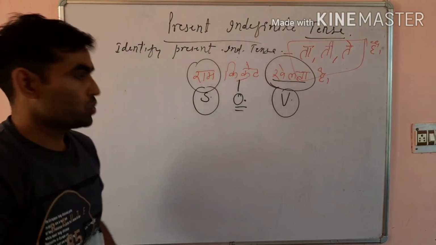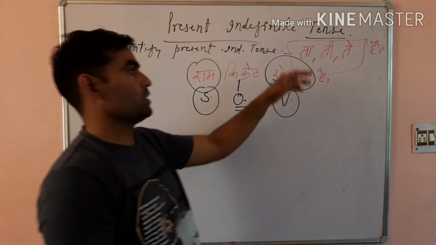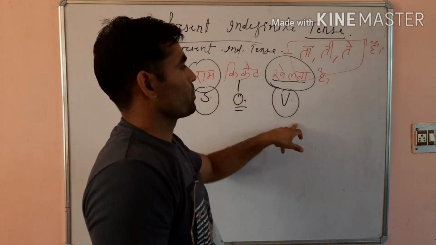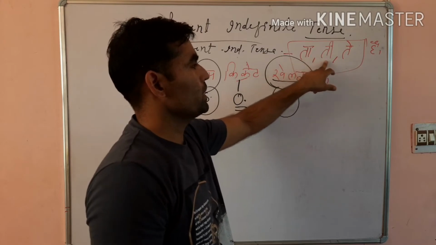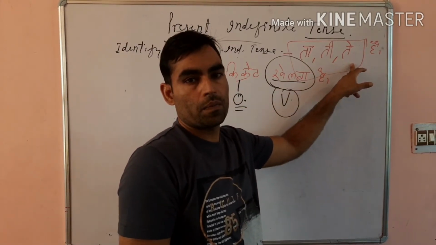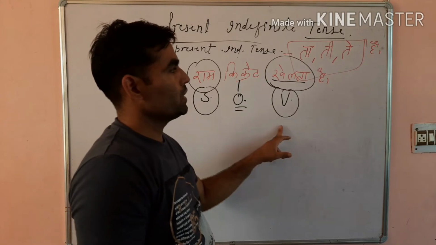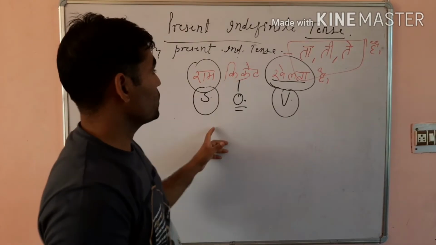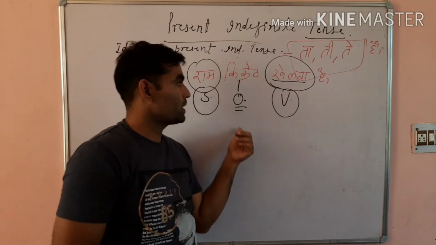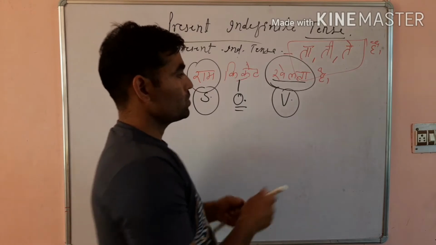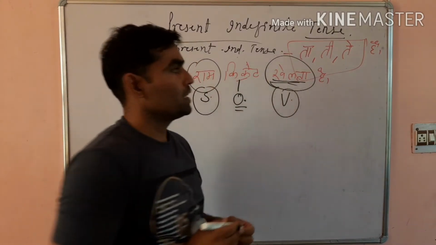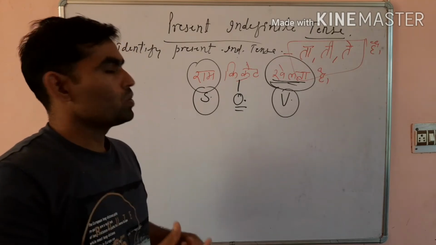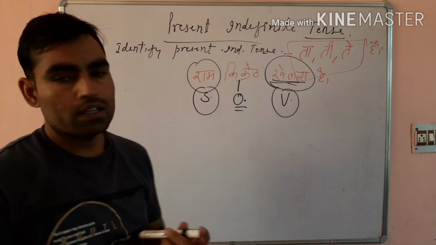And I have told you that when you find ta, ti or te at the end of the verb, not at the end of a subject or an object, then you will come to know that it is present indefinite tense.